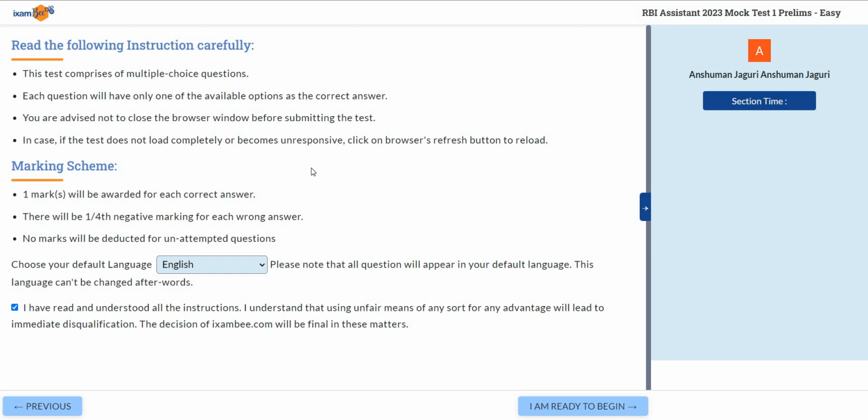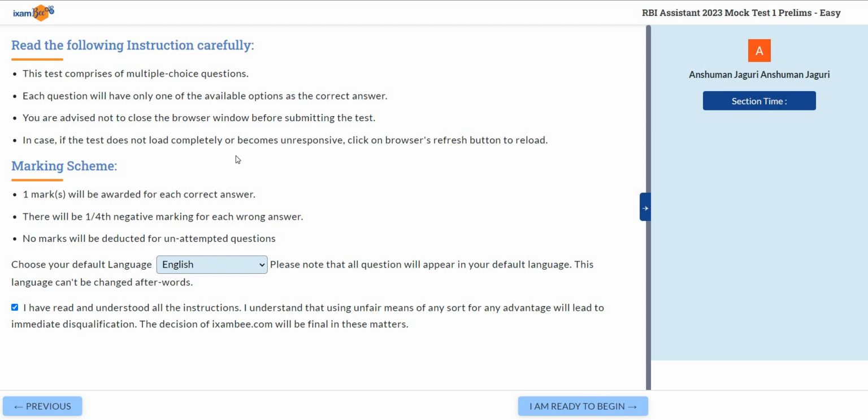So students, in this video, since your RBI assistant exam is around the corner, you all have to be ready to roll. That means you have to be ready to give your exam now, because it's on 18th and 19th November, right? So what we're going to do in this video is try to solve MT1, that's mock test 1, in 20 minutes. We are going to try to attempt most of the questions in 20 minutes, right?